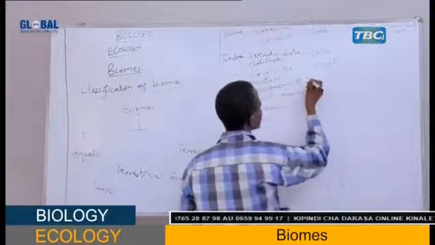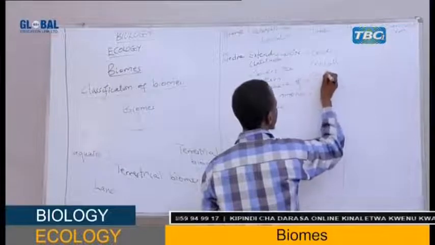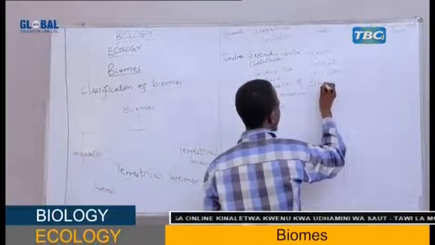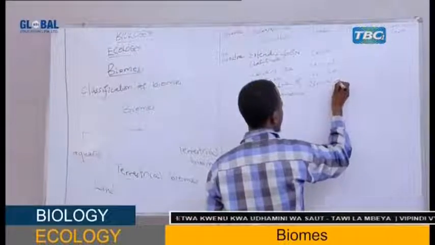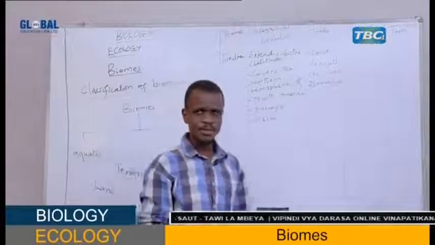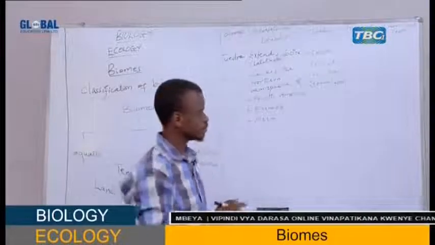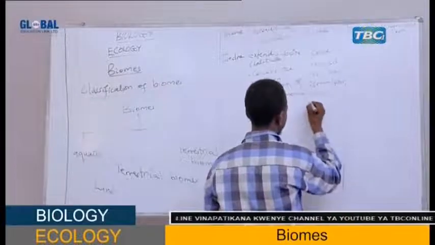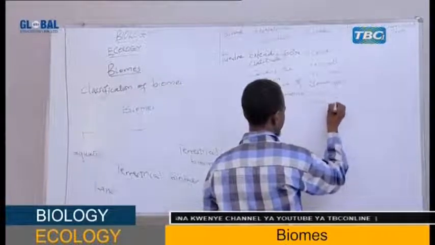The rainfall in this biome is less than 250 millimeters per year. That is the rainfall. Therefore, this biome is least productive. It is least productive.